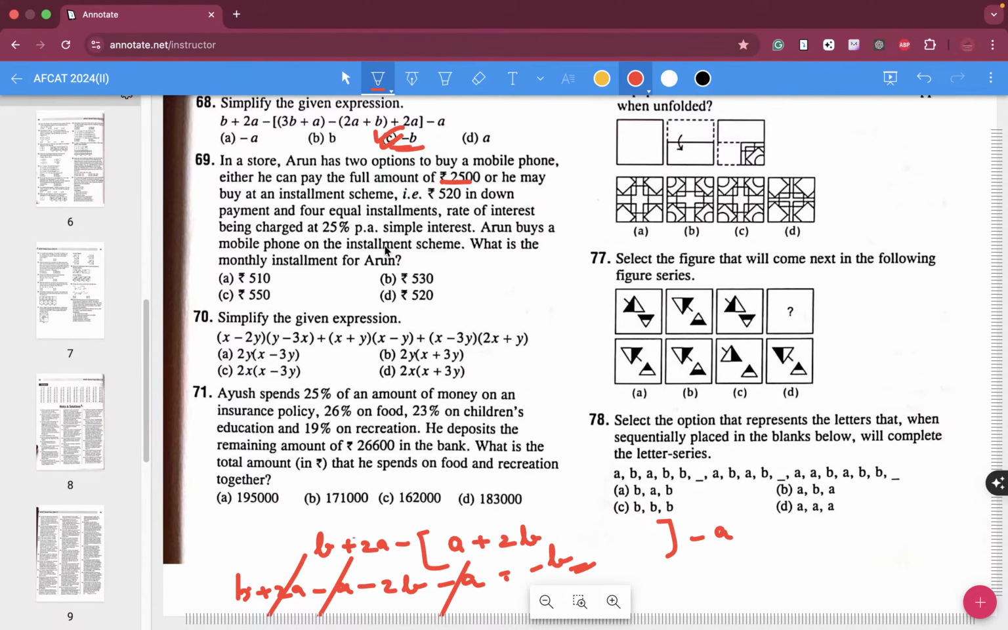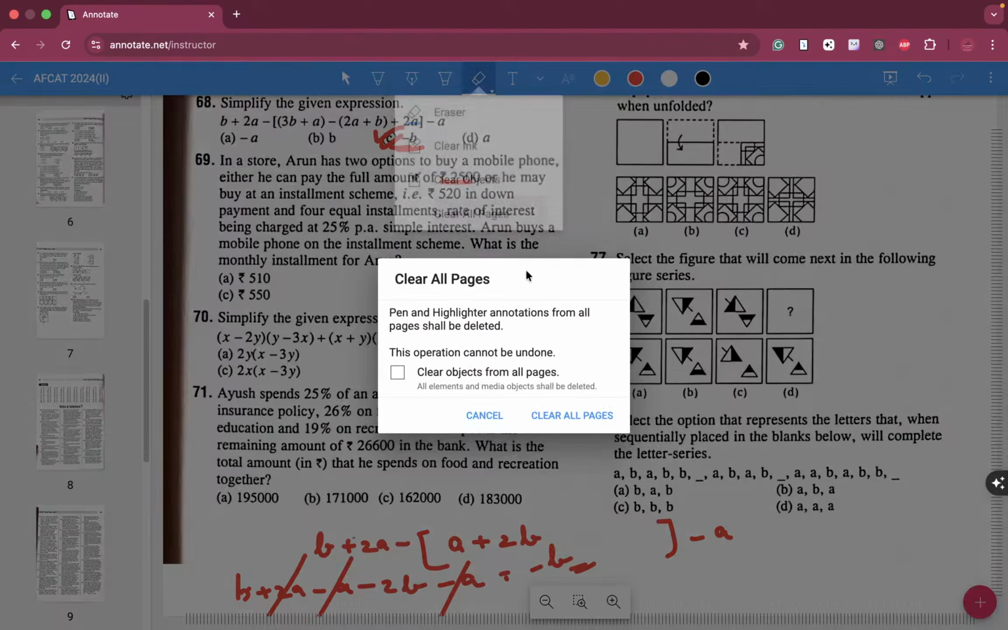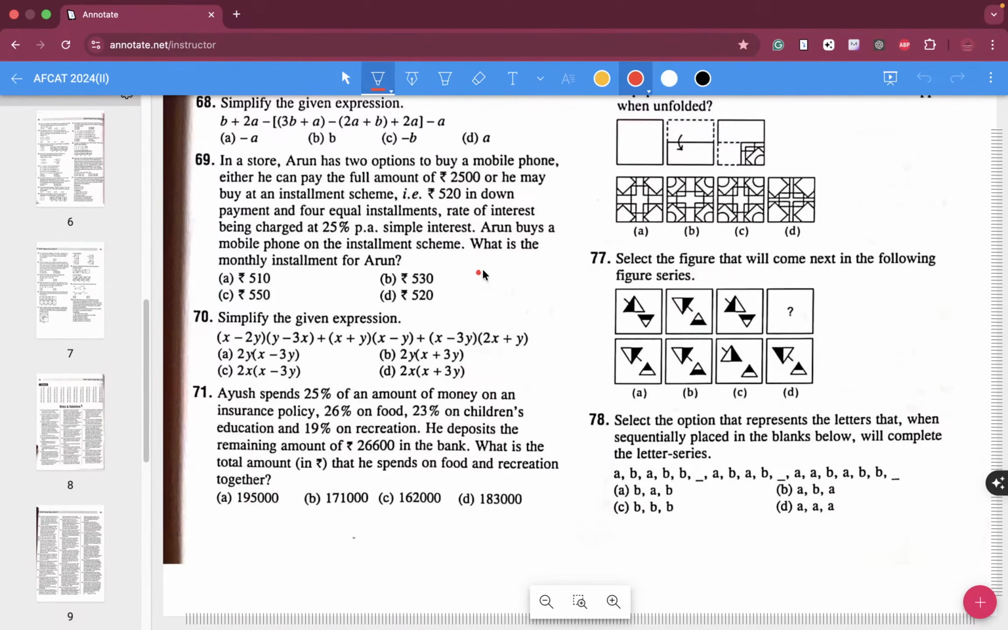Arun buys a mobile phone on an installment scheme. What is the monthly installment of Arun? So he has bought it in an EMI plan. He has 2500 rupees, out of which 520 he has paid as down payment. So 1980 is what you have. Okay, so 25% simple interest is what you are going to have over here.